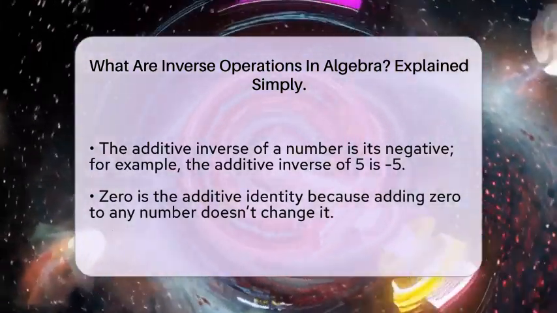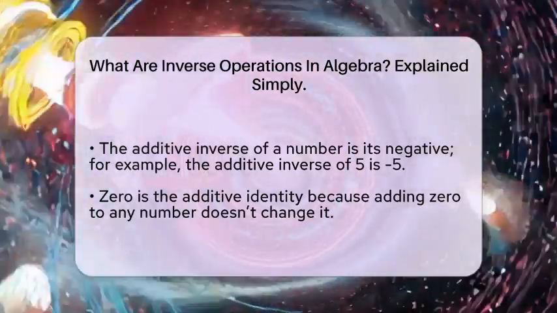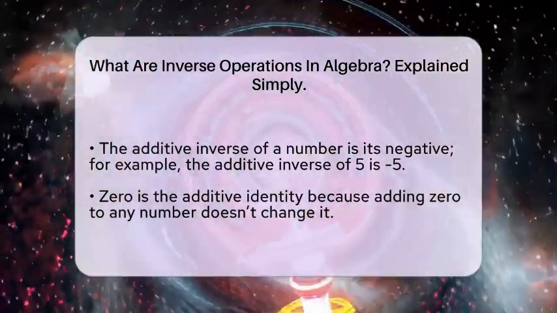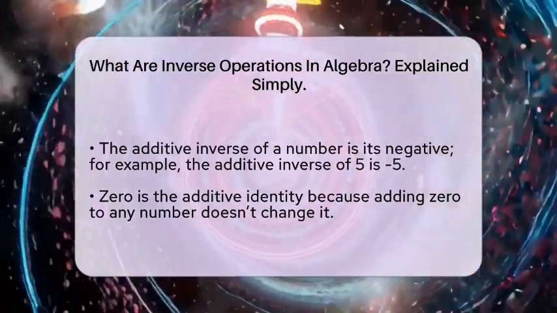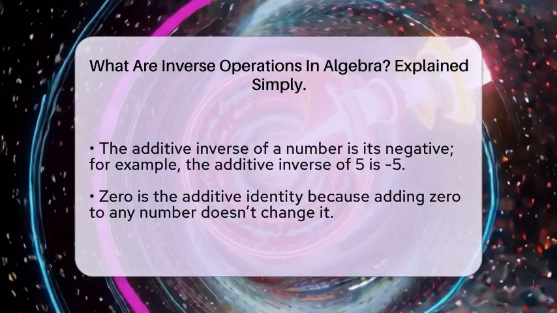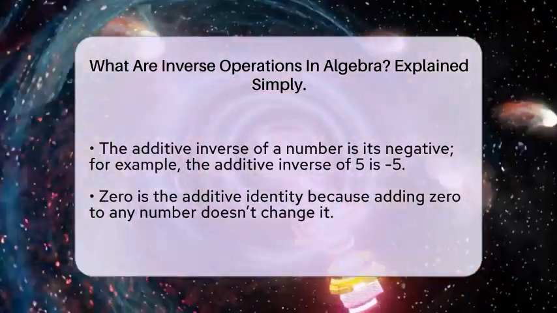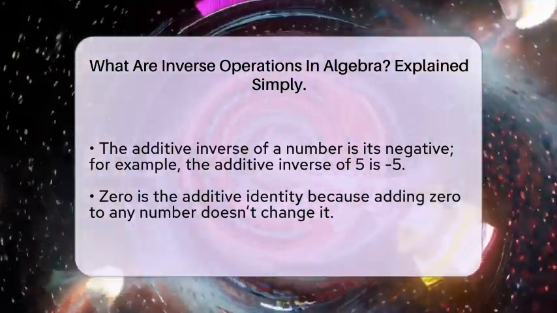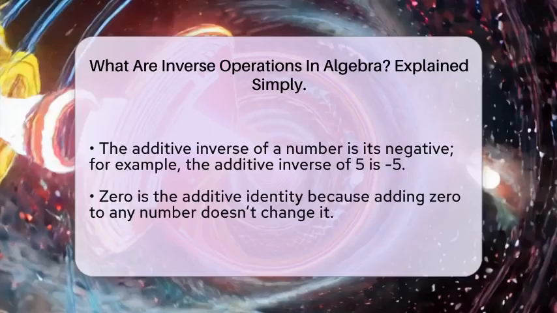The multiplicative inverse of any non-zero number is its reciprocal. For example, the reciprocal of 4 is 1 divided by 4 because 4 times 1 divided by 4 equals 1. 1 is the identity element for multiplication, so multiplying any number by 1 doesn't change it.